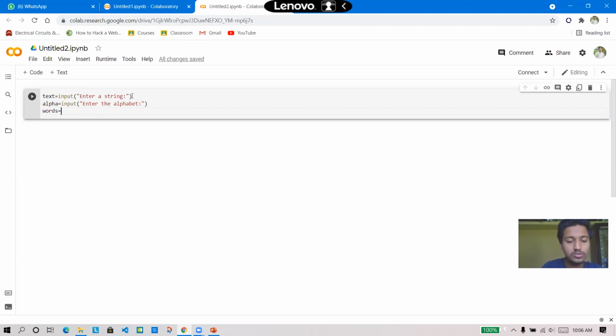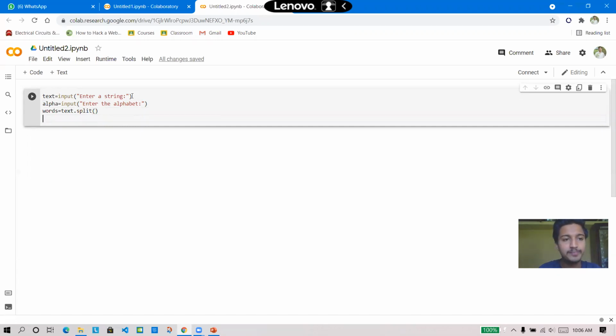words equal to text dot split. Here the split function allows the user to split the words which he wants to print. Now I don't want all the words. I want the words which start with the letters provided by my faculty. So for word in words, this is a for loop which will be used for that.